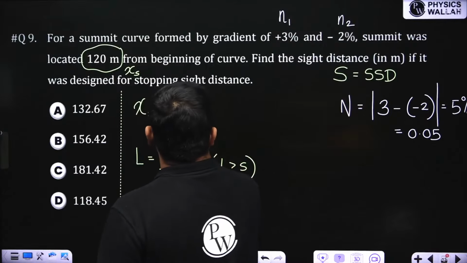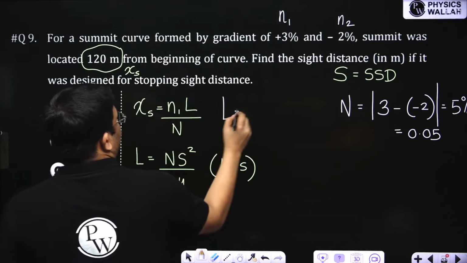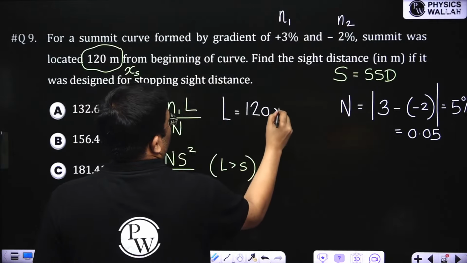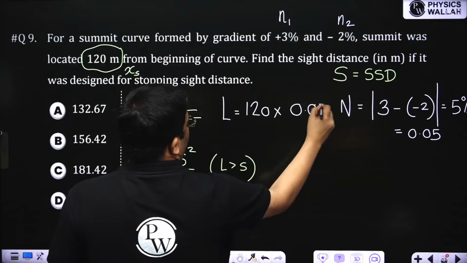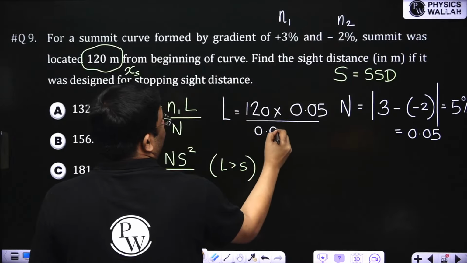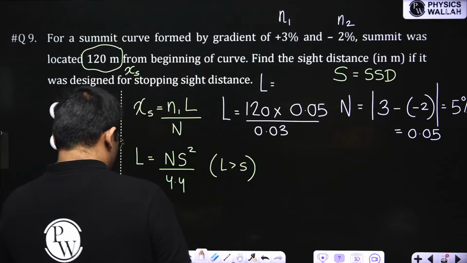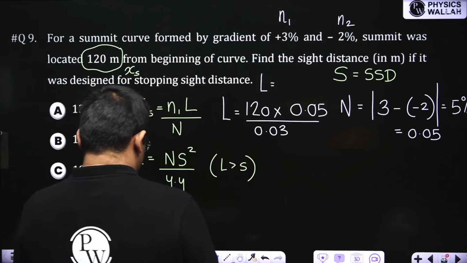So here I can find out the length of the summit curve. It will be the location of summit is 120 into total change of gradient is 5%, so 0.05 divided by n1 is 3%, means 0.03. So from here I can get the length of the summit curve as how much? 120 into 0.05 divided by 0.03. I'm getting 200 meter, right?